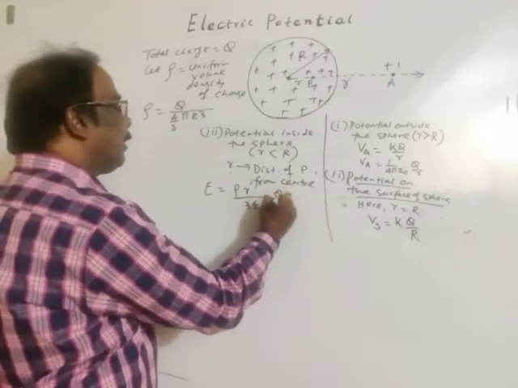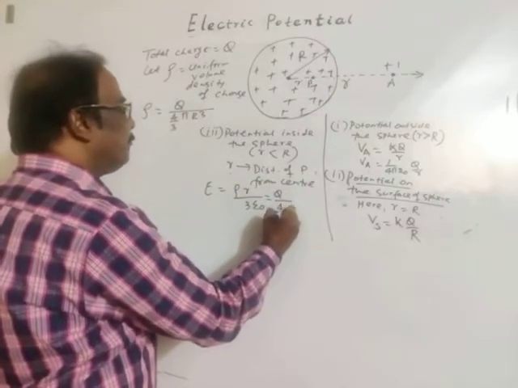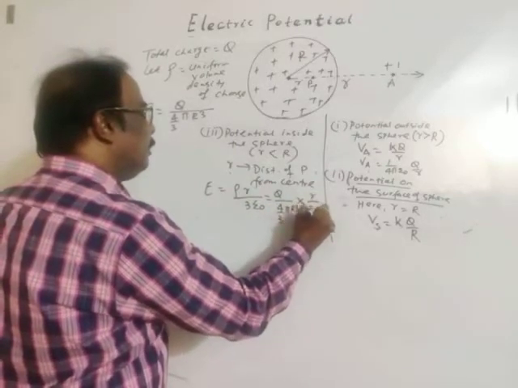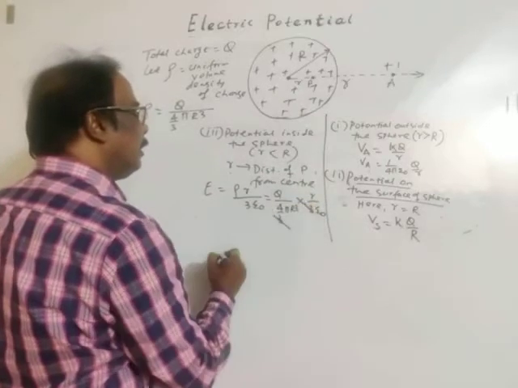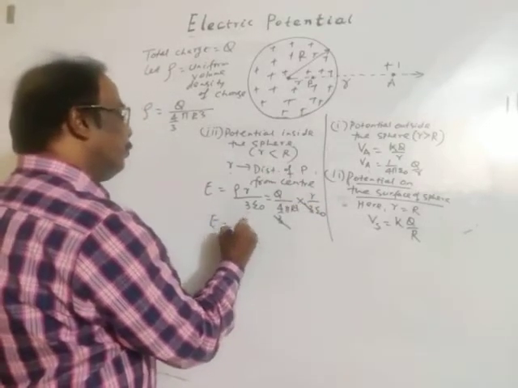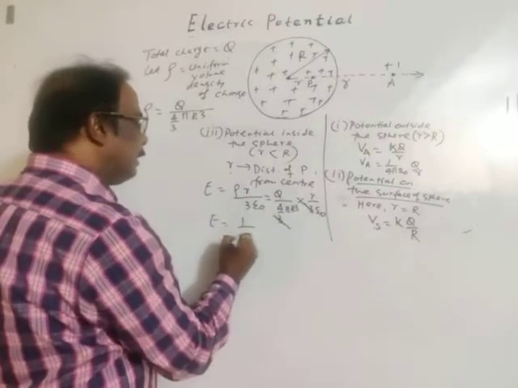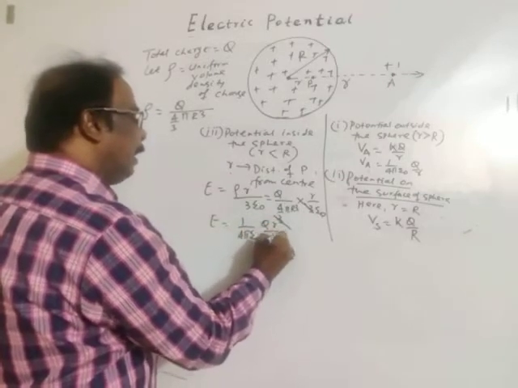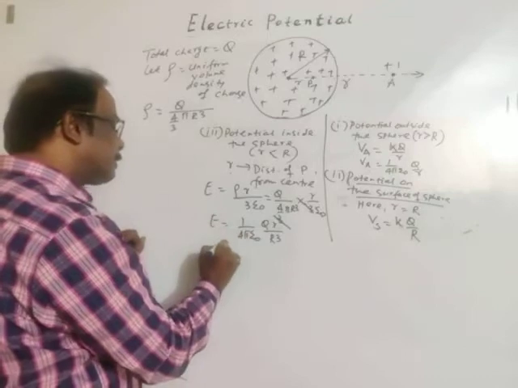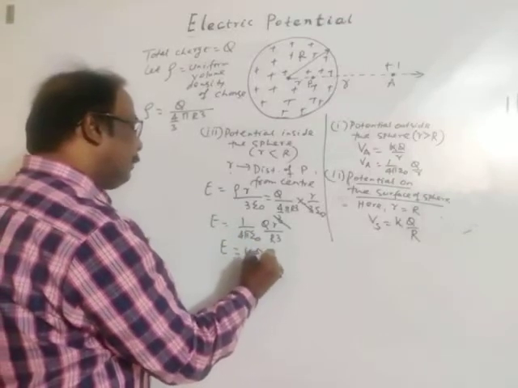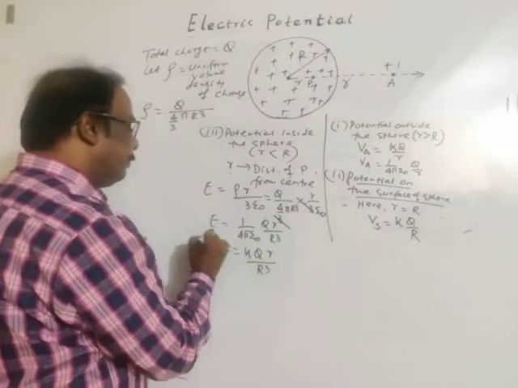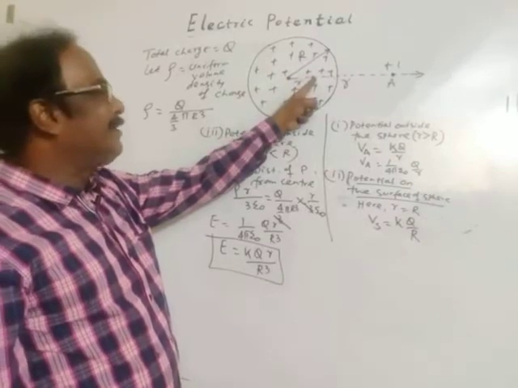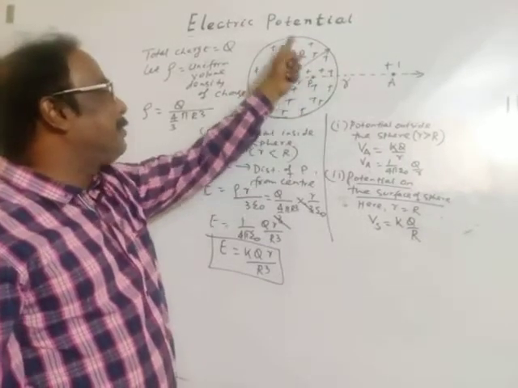In place of rho I can write Q divided by 4 by 3 pi R cube, into r by 3 epsilon naught. 3 cancels. So electric field is 1 by 4 pi epsilon naught q r by R cube. 1 by 4 pi epsilon naught is k. So electric field is k q r by R cube. This is electric field inside the charged sphere with uniform volume distribution of charge.